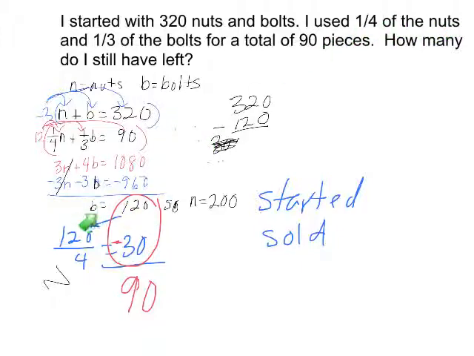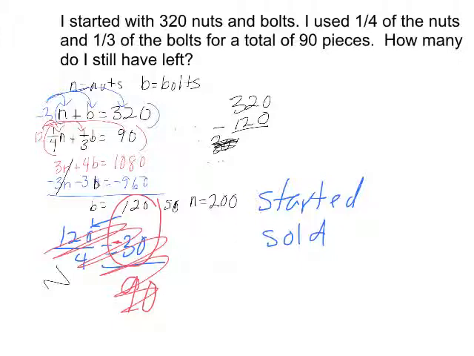So I'm glad that I put B for bolts. This is actually a mistake because this is bolts, and the bolts are 1/3, and I actually divided by 4. B for bolts. So that's another way to be careful. So this would be wrong.